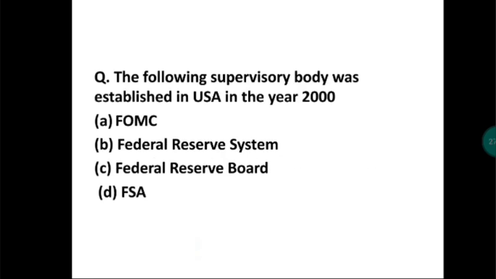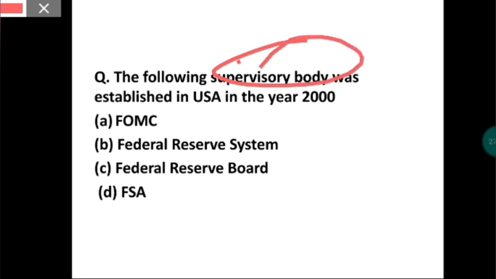The next question is, the following supervisory body was established in USA in the year 2000. So in the year 2000, a supervisory body was established in USA. What is the supervisory body? The supervisory body is FSA. FSA is the supervisory body established in USA in the year 2000.